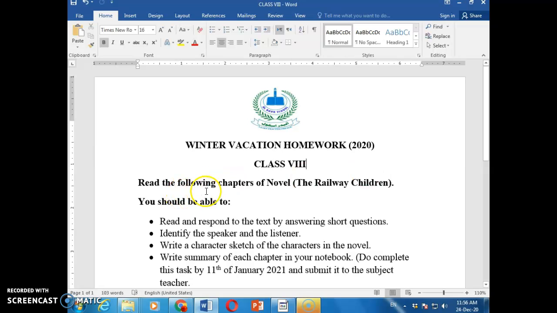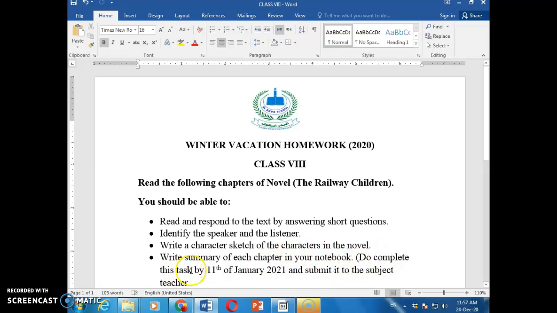Read the following chapters of the novel, The Railway Children, and you should be able to read and respond to the text by answering short questions. Identify the speaker and the listener. Write a character sketch of the characters in the novel. Write a summary of each chapter in your notebook.